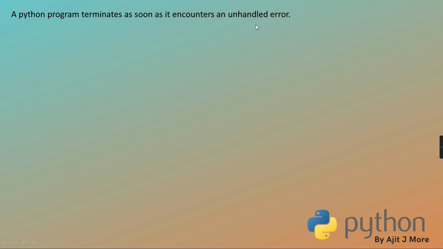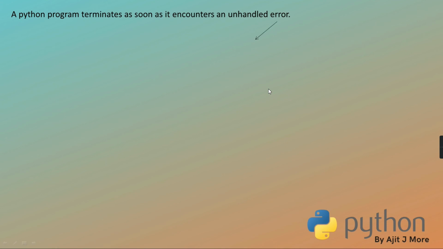Because the programmer has not taken care of that error. And when the programmer doesn't take care of that error, then surely your program is going to terminate. Correct? And if you have taken care of it, obviously that problem will be handled and you'll continue with the remaining code. But when the programmer doesn't take care of it, obviously what will occur? The program will surely terminate.